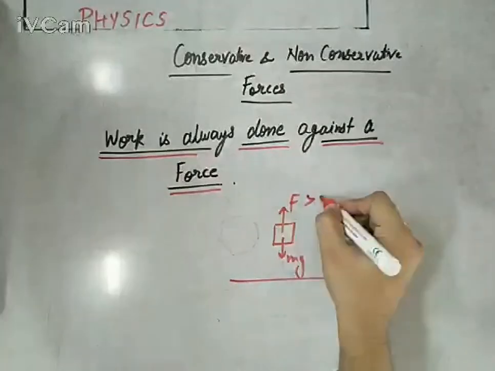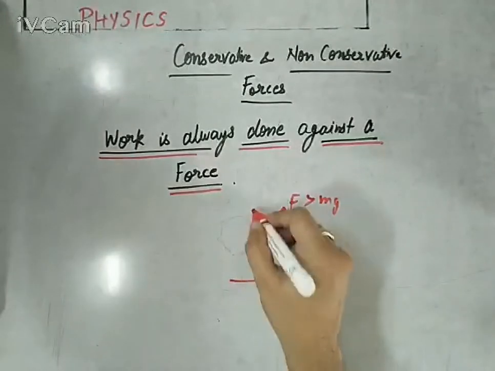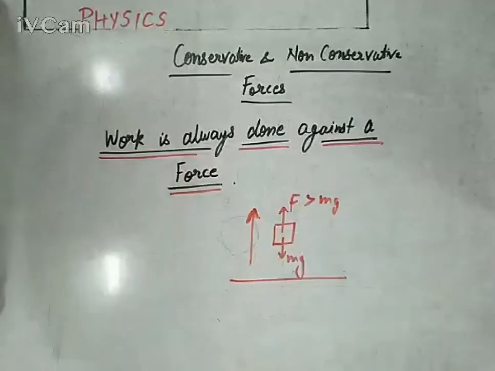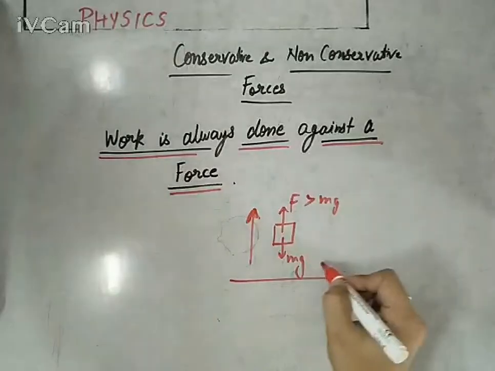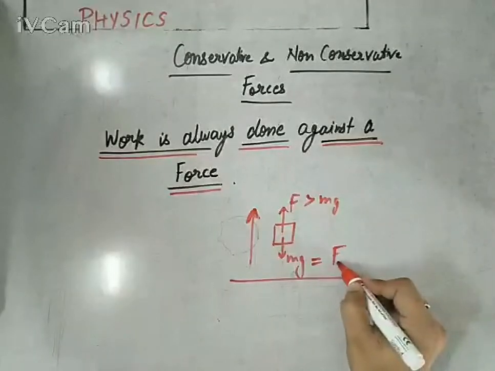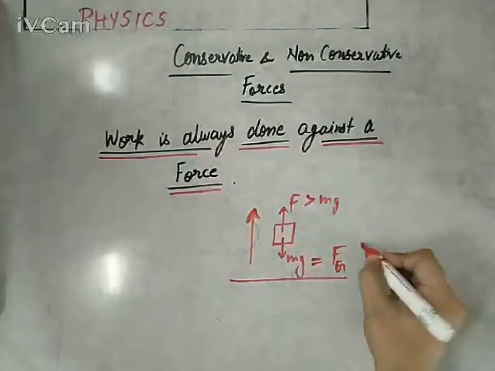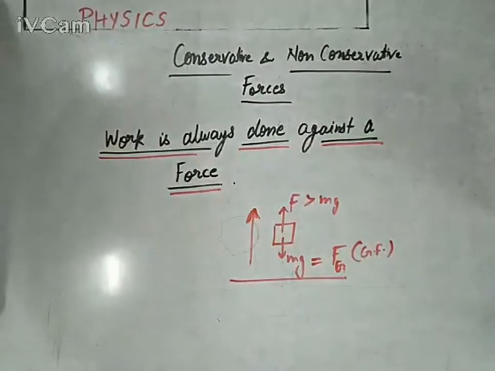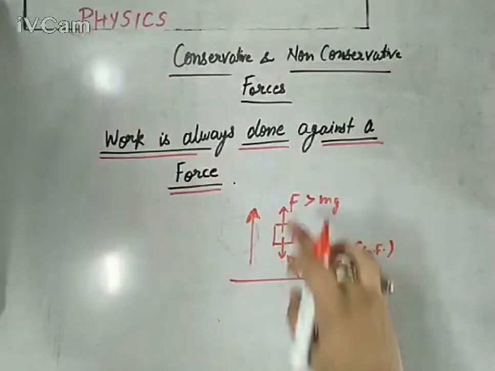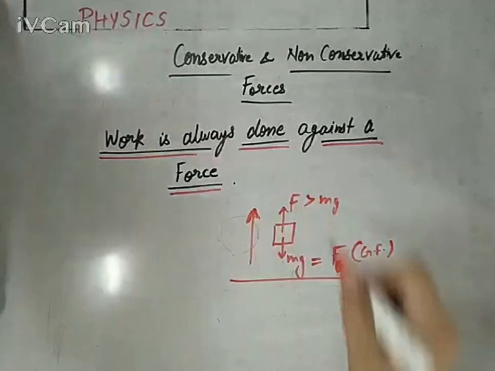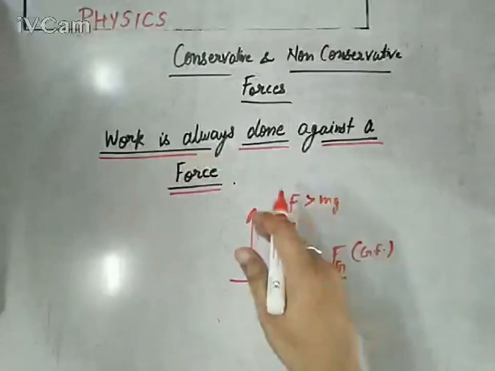So F must be greater than mg if you want to lift a body in upward direction against the gravitational force. The weight of a body is actually the gravitational force acting on the body. Let's say Fg is the gravitational force acting on the body. So you need to apply a force against the gravitational force. So this time if I go for the work done, force into displacement.